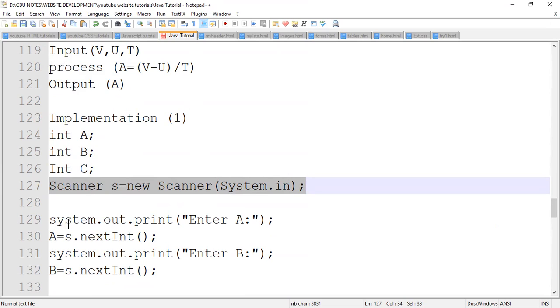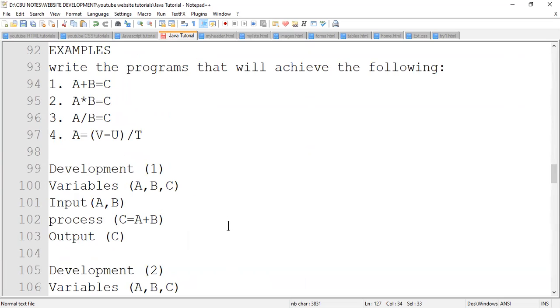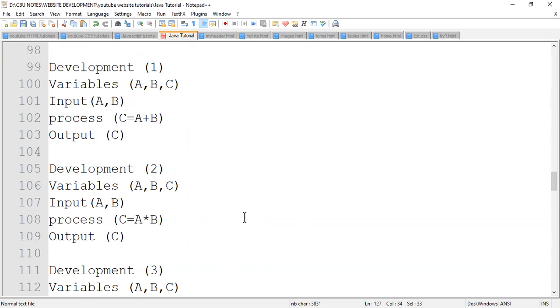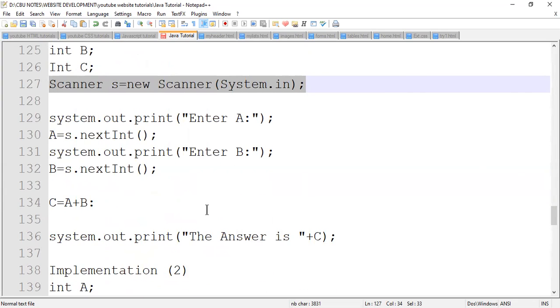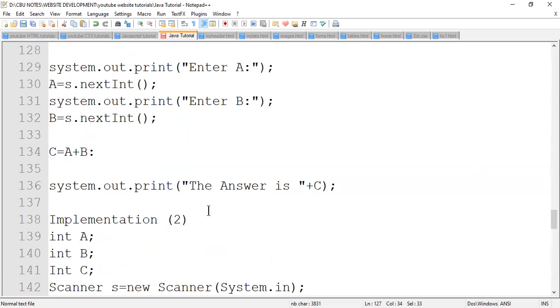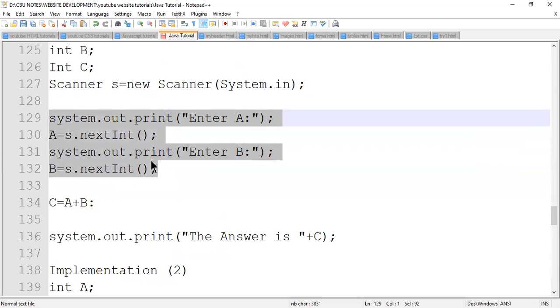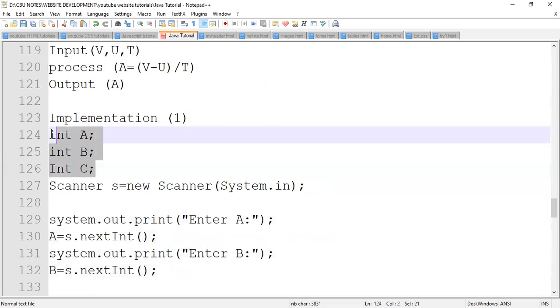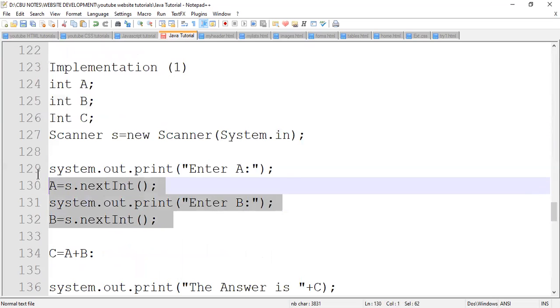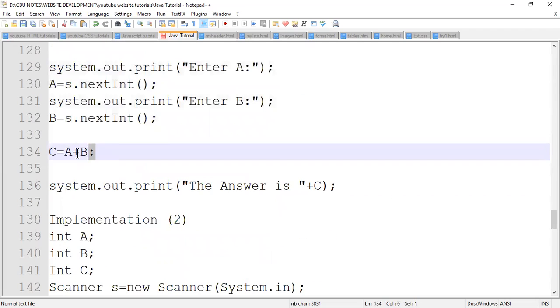So we're going to say System.out.print, enter A. Now I'm doing the input. Since we said there are two inputs, remember, there's A and B, I'm going to say enter A, then enter B. So the inputs here are sorted out. The variables were sorted out. So you start with variables on top. What follows are the inputs, like this. Then what follows is a process.